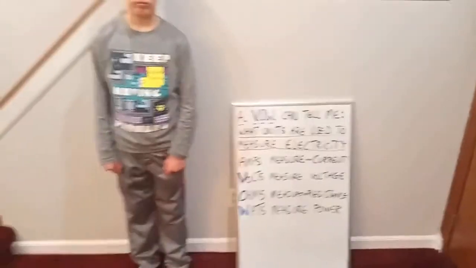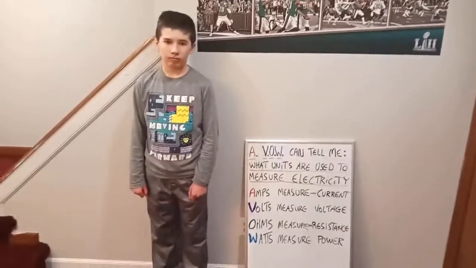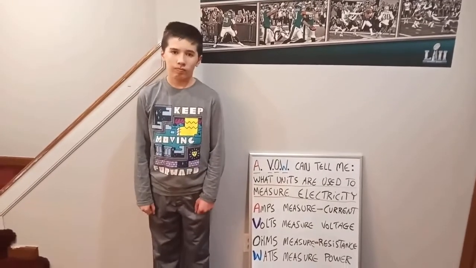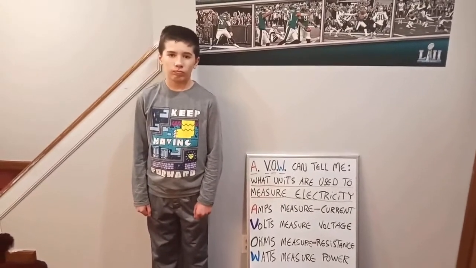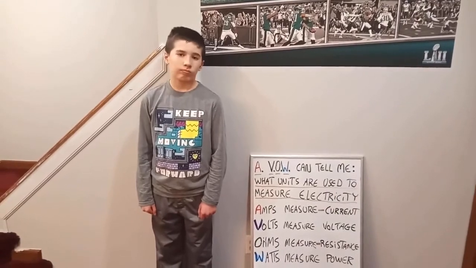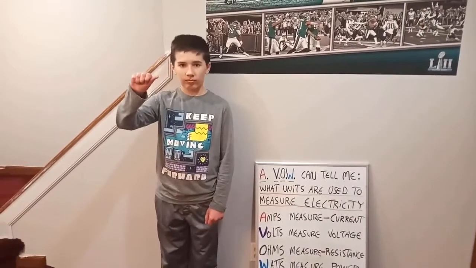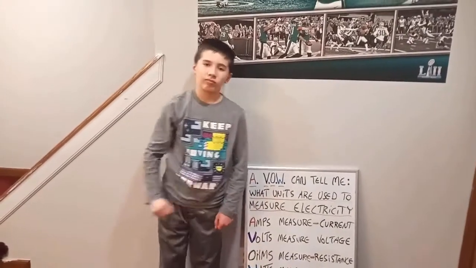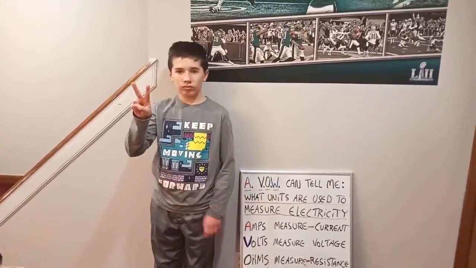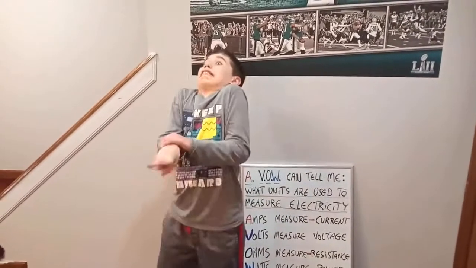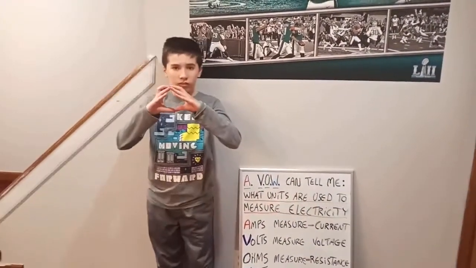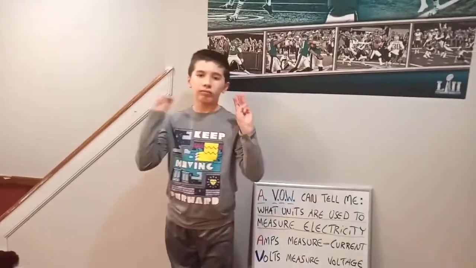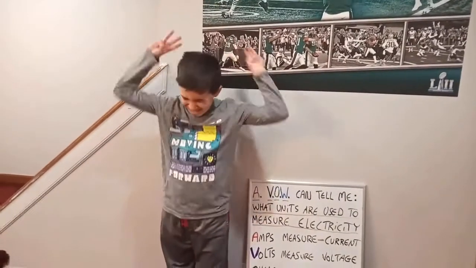For science, we want to know what units are used to measure electricity. And we're going to use a VOW, the acronym AVOW, A-V-O-W. So a VOW can tell me what units are used to measure electricity. So we're going to make A for amps. Amps measure current. See our current. V for volts, measure voltage. Ohms, we'll make an O, measures resistance. And watts. Watts measure power. Show off those guns.